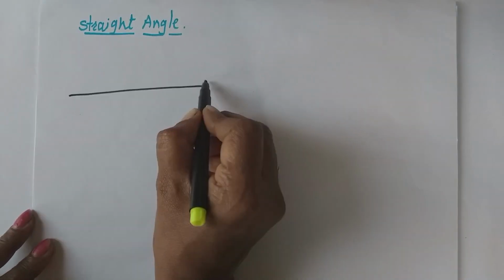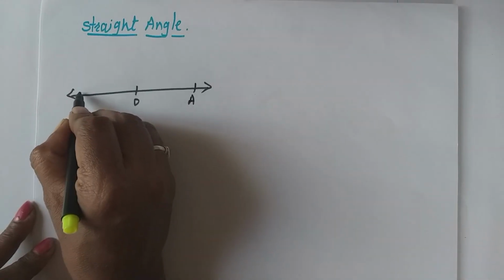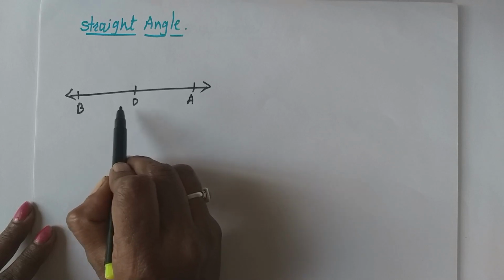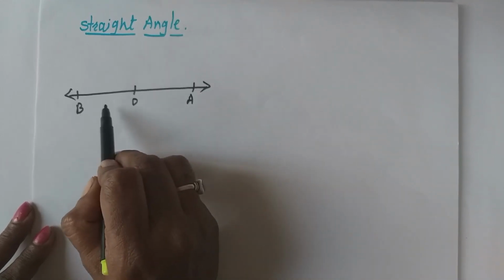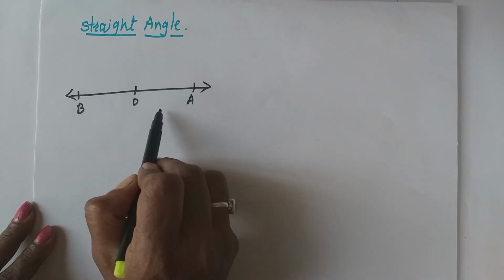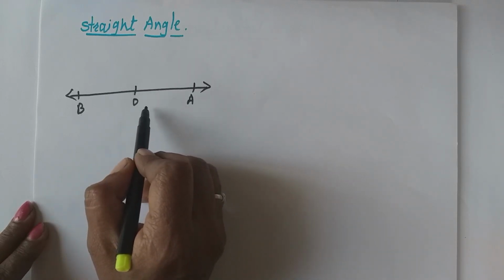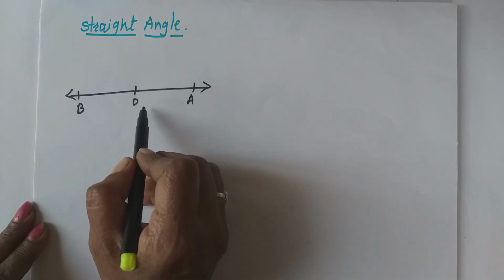Okay, then see the diagram. Consider this vertex O. See, this is ray OA and this will be ray OB. Now look at the figure. What we see in this figure is that initial ray OA and terminal ray OB are along the same line but opposite in direction. They are along the same line but opposite in direction. Then what will be the definition of straight angle? If initial and terminal arms are along the same line but in opposite direction, then straight angle is formed.